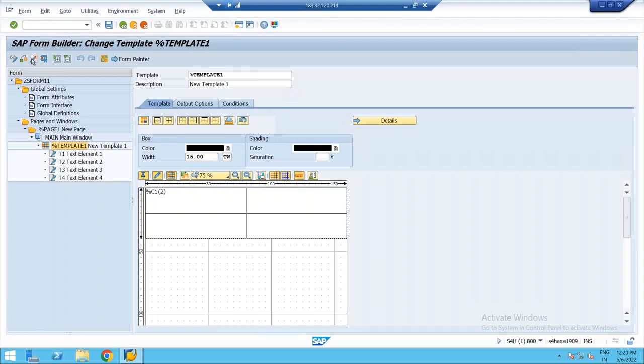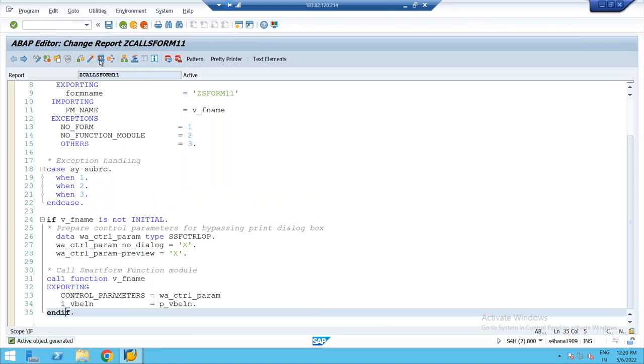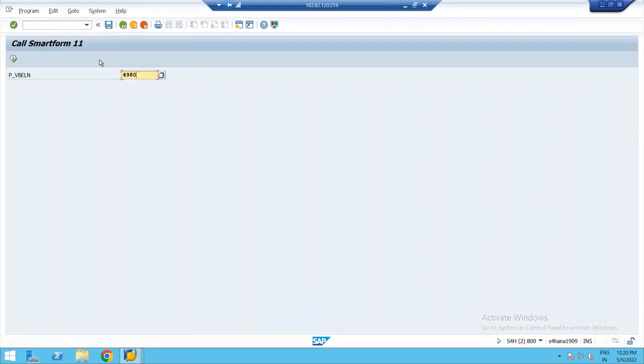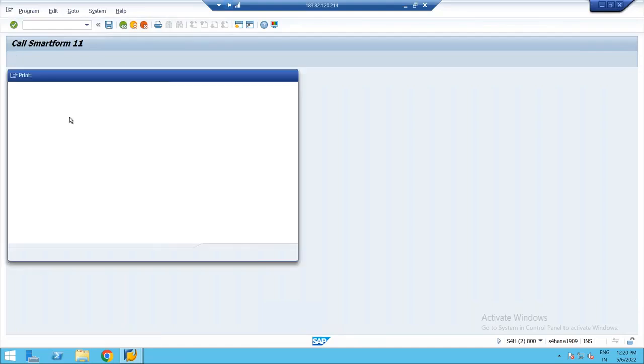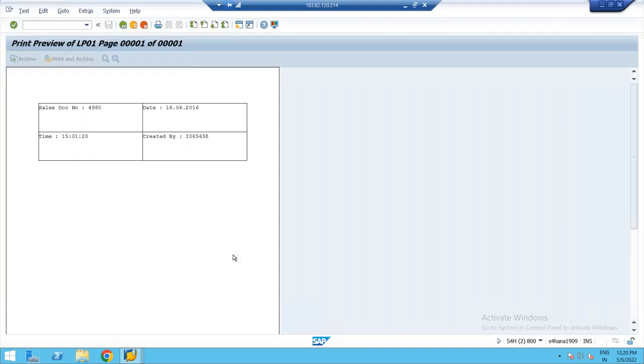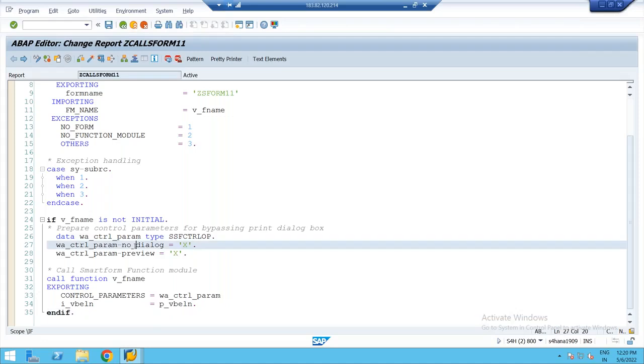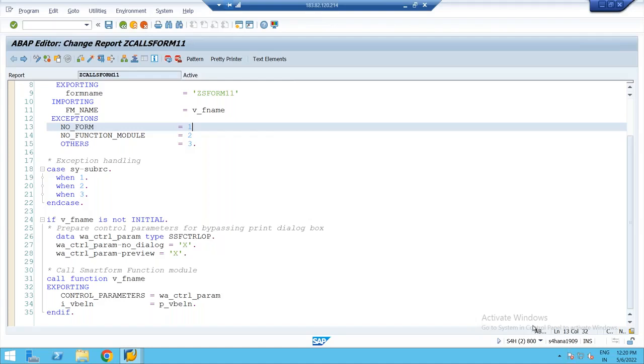Check for the syntax error. Activate the smart form. So when I execute, assume this is the sales document number. Execute. Yeah, we need to bypass this LP01 print preview. I got the data: sales document number, time, date, and created by. Right? So even though we are skipping the print dialog box, still we are getting it, because that output device name should be configured in the user setting. So my username is so and so.